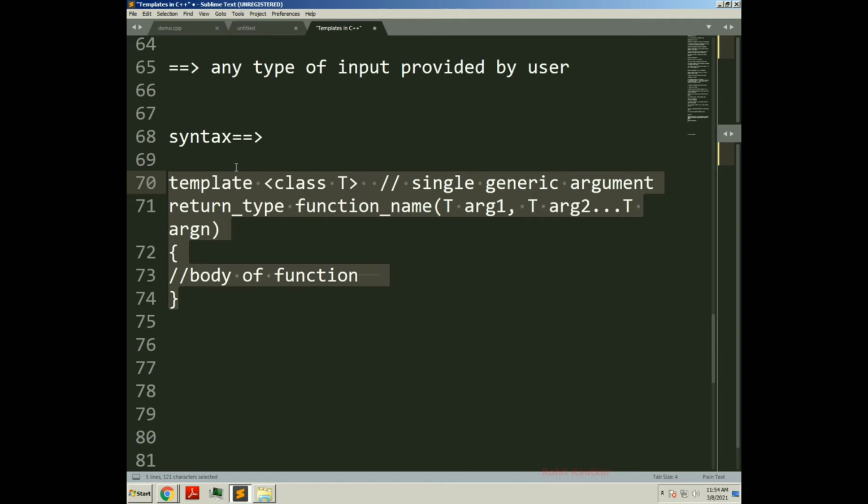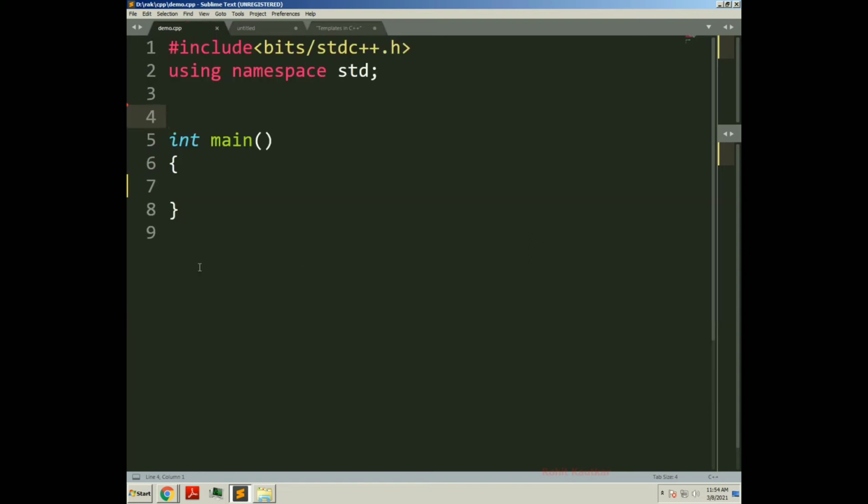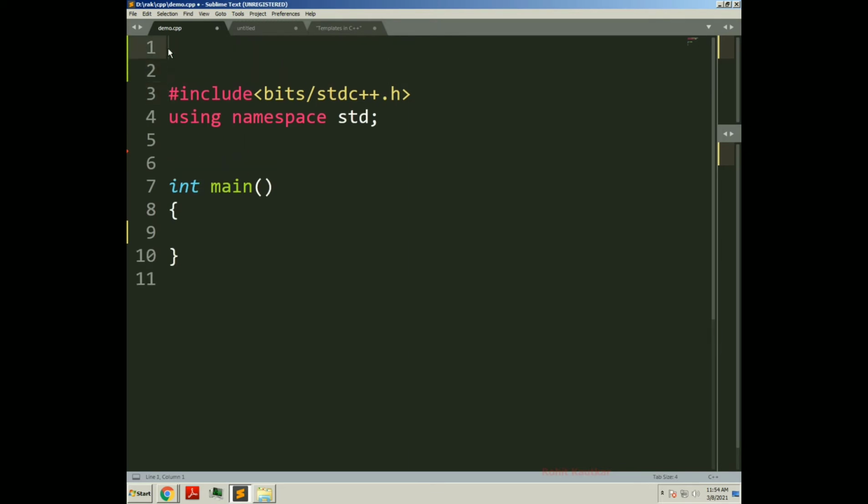So let's see one example of how to create and use function templates. We will create one generic program for swapping two numbers.